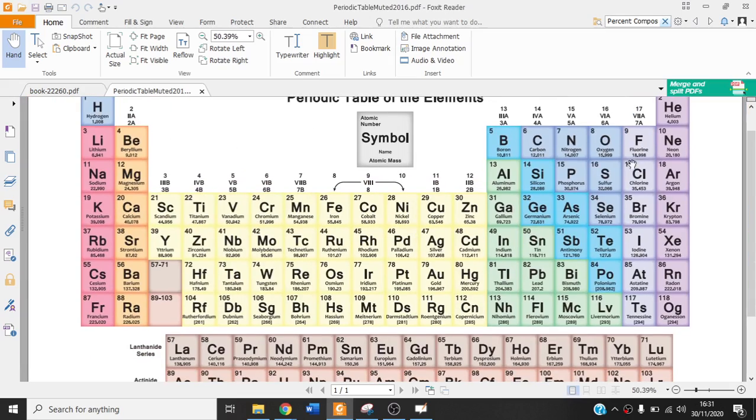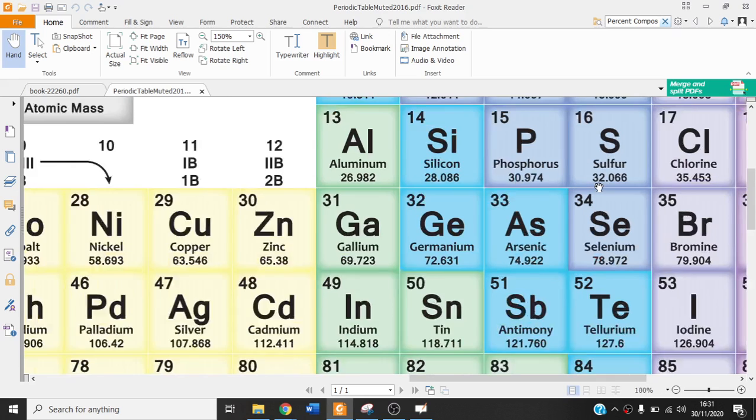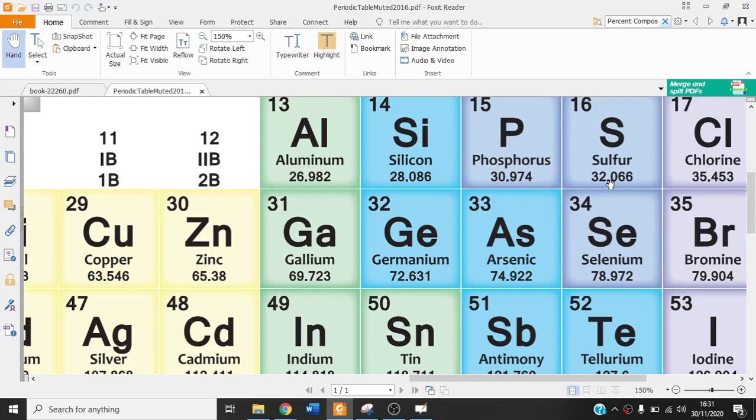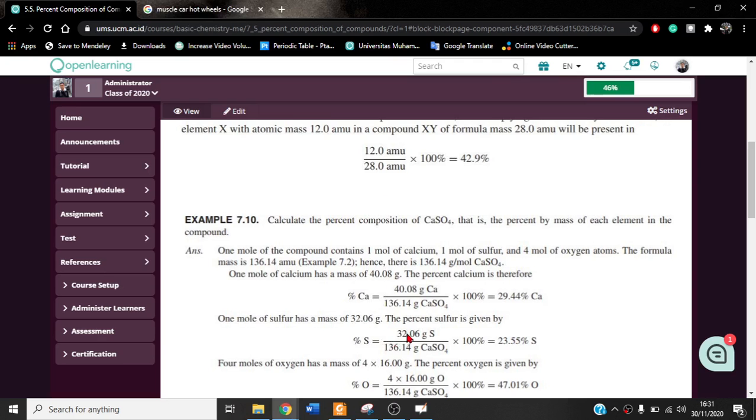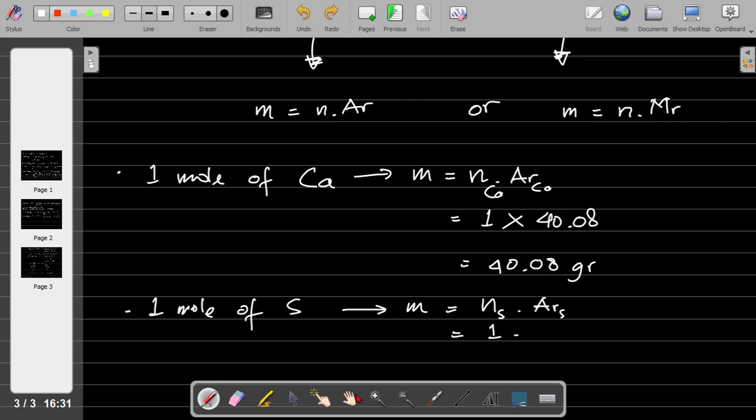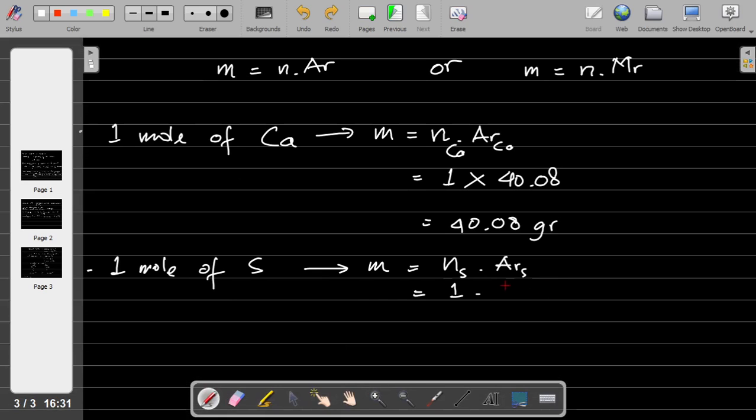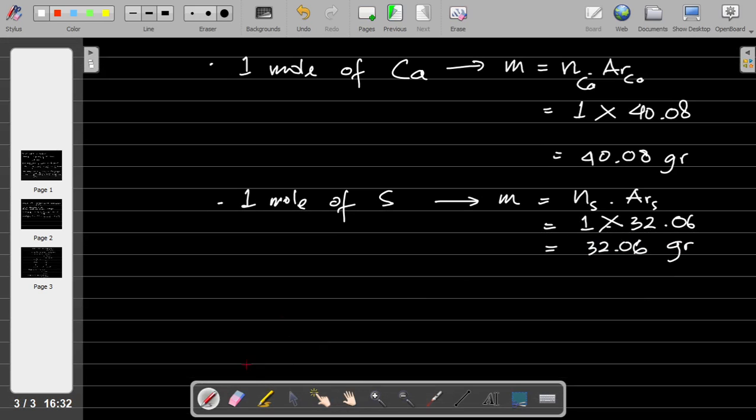Where is sulfur? Yes, 32.06. So it must be 32.06 gram.